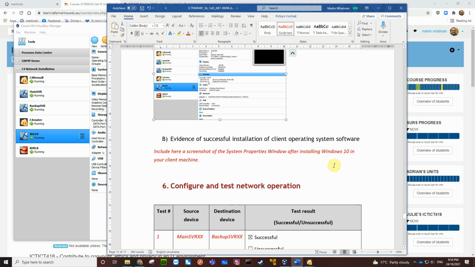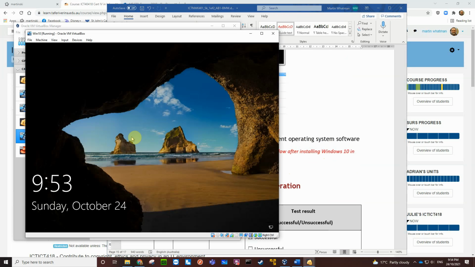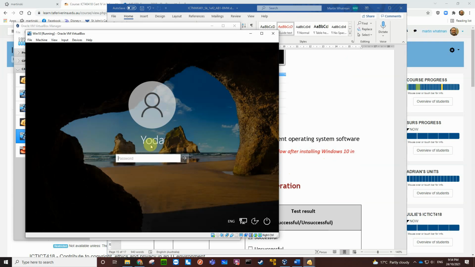Okay. Evidence of successful installation of the client operating system software. So we want the system properties of Windows after installing Windows 10 in your client machine. So it's the system properties that we're after. Okay, so here's our Windows 10 machine. Let's log in.